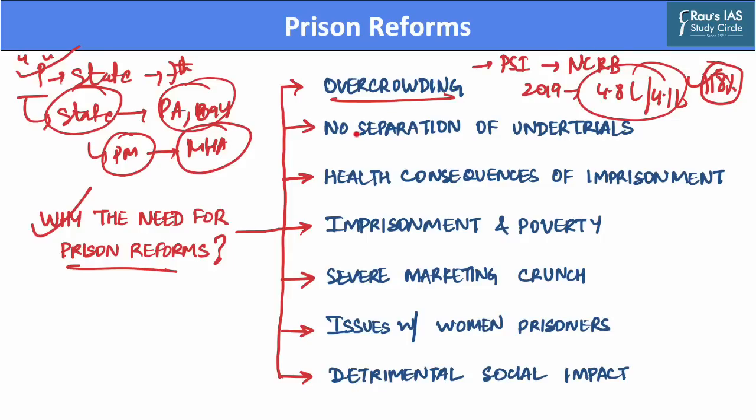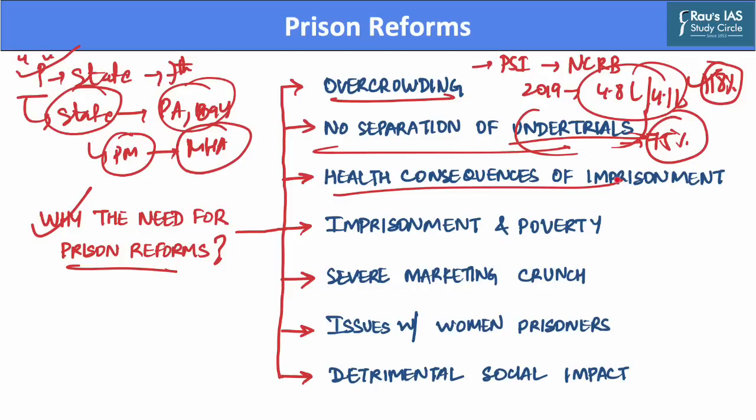Further, there is no separation in Indian prisons of undertrial inmates, and around 75% of inmates in the country are undertrials. These undertrial inmates come into touch with incarcerated inmates, and further they also get influenced into the world of crime. Also, there are several health consequences of long imprisonment. For example, prisoners' health conditions deteriorate in prisons which are overcrowded, whereas nutrition in these prisons is poor.